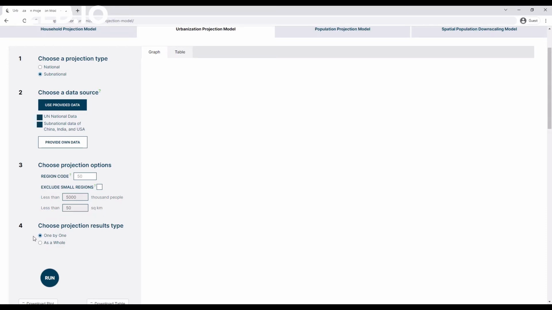Finally, the last menu option allows you to either project urbanization levels for a single region or all regions at once. If you select the latter, be aware that it will take several minutes to finish projections for all regions. You can then find the resulting table with all projections in the Table tab and download it for your records. After selecting from all the options, click on the Run button to display projection results on the right side of your screen.